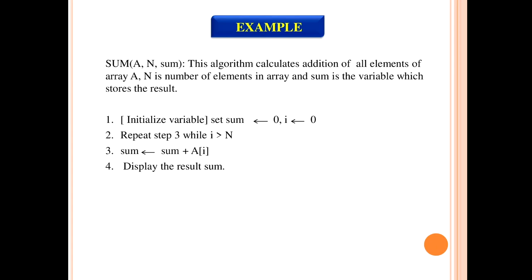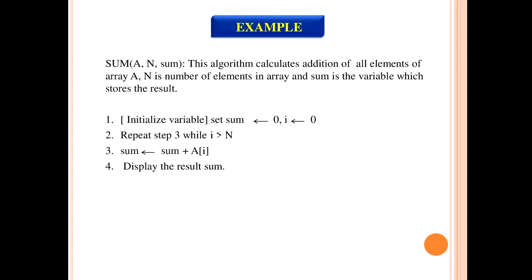I have given the algorithm the name SUM, and it should be in capital letters. It requires three different variables: capital A is the name of the array, n is the number of elements in the array, and small sum is the variable which stores the final result.